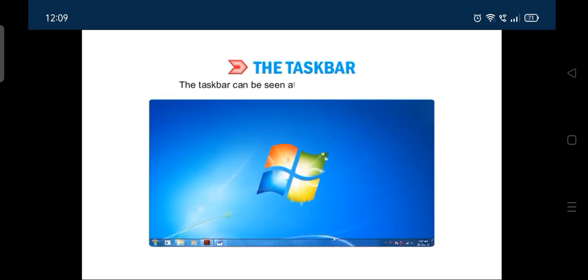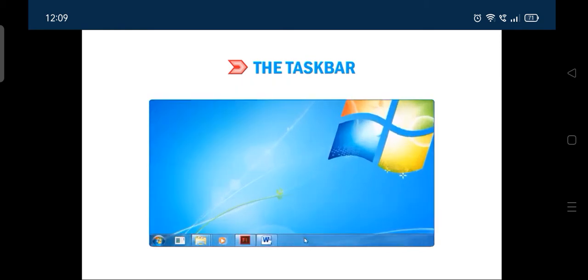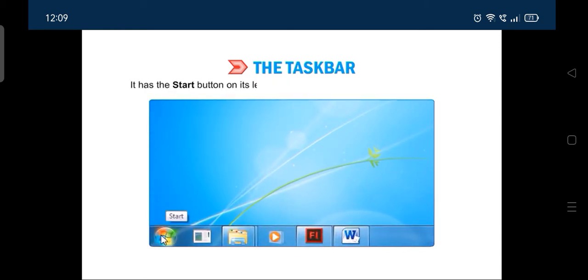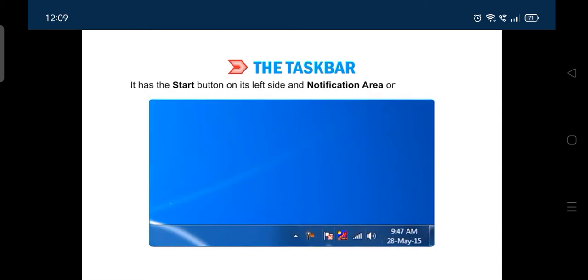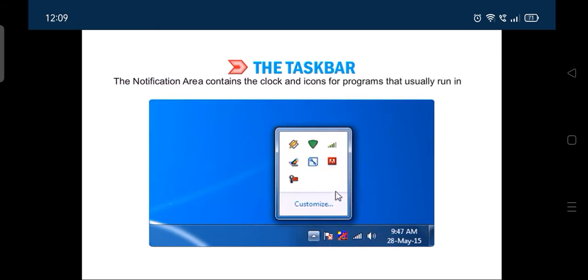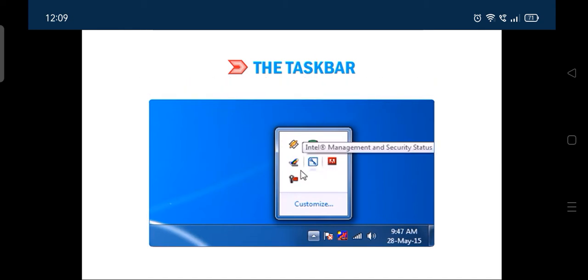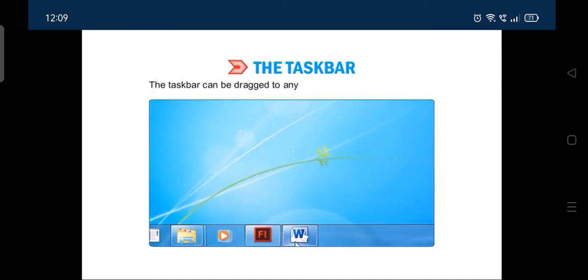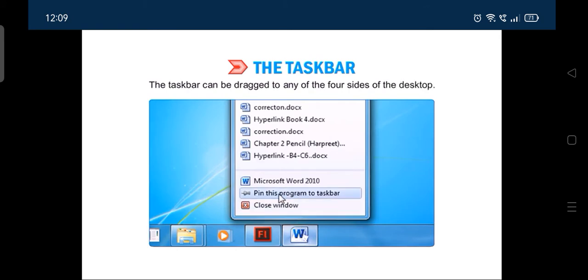Let me now tell you about the taskbar. The taskbar can be seen at the bottom of the screen. It has the Start button on its left side and Notification area on its right side. The Notification area contains the clock and icons for programs that usually run in the background. For example, the antivirus program. The taskbar can be dragged to any of the four sides of the desktop.